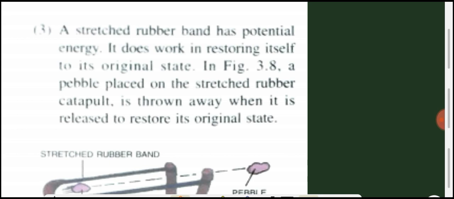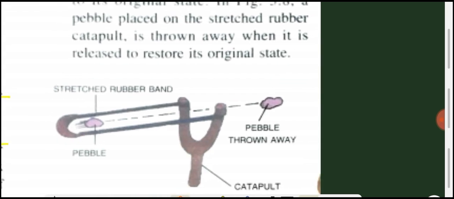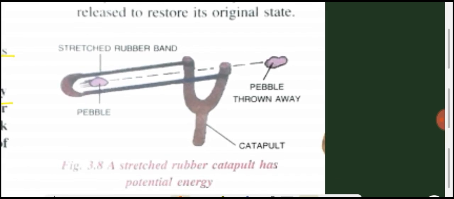It does work in restoring itself to its original state. See figure 3.8. It shows that a stretched rubber band catapult has potential energy.